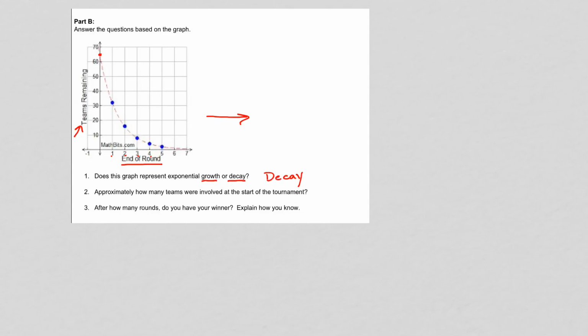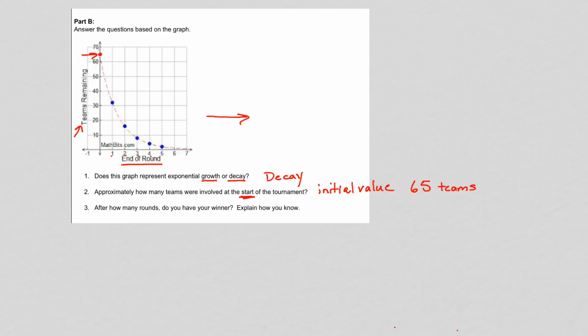Okay, the second question says, approximately how many teams were involved at the start of the tournament? That's asking about initial value. And initial value is just where the curve crosses the y-axis. Well, we already said it's right up here, around 65. So there are about 65 teams when we started out this tournament.